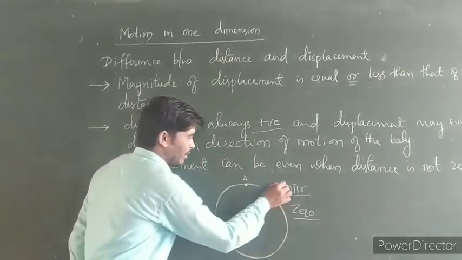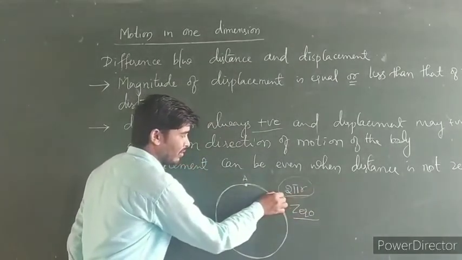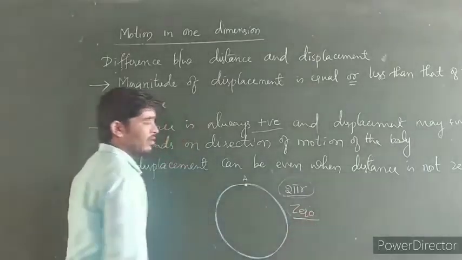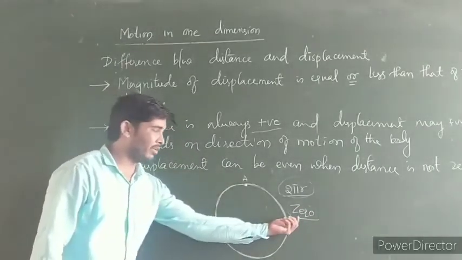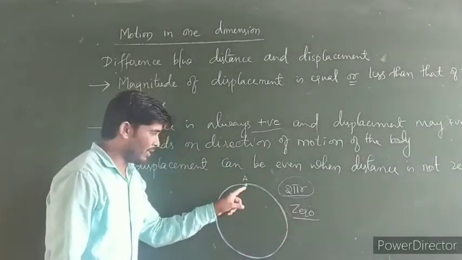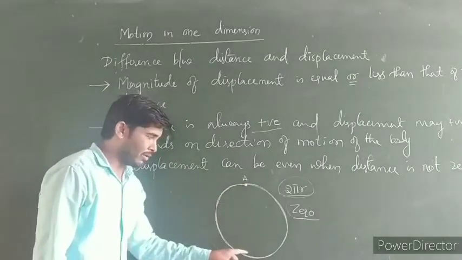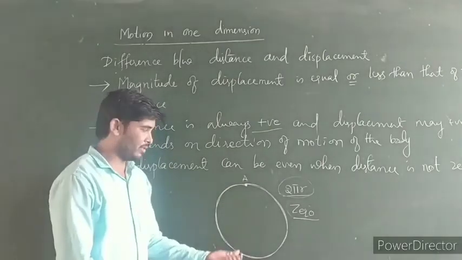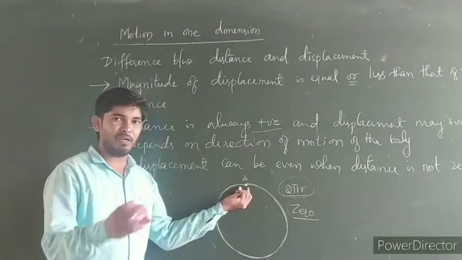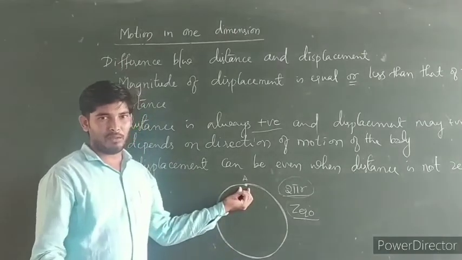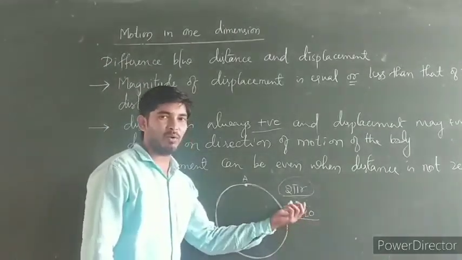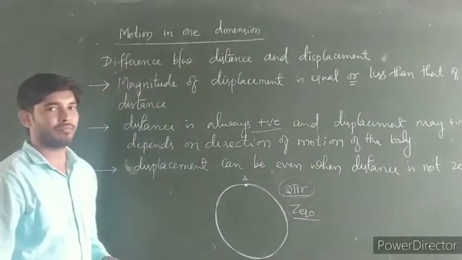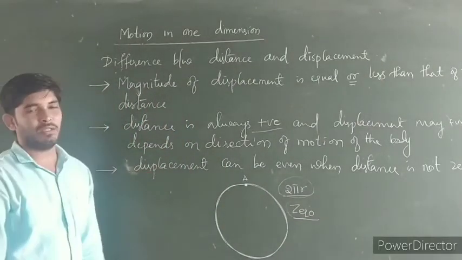So when the distance is not 0, the displacement can be 0. When the body is moving in a circular path, or you can also say, when the initial position and final position of the body are the same, then the displacement of that body is 0. So this is the other definition.